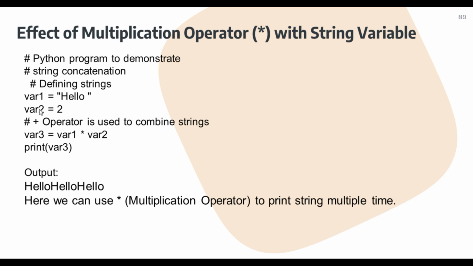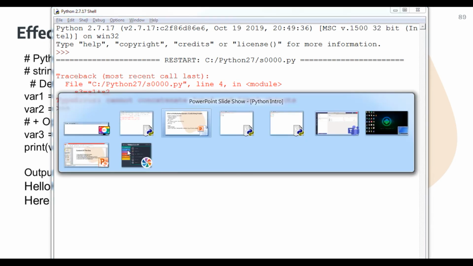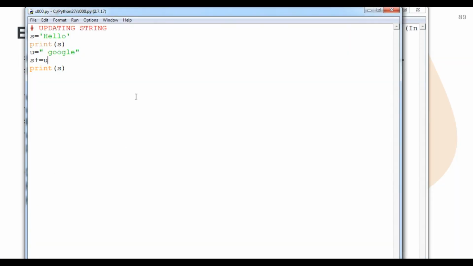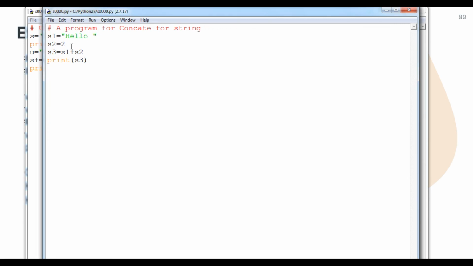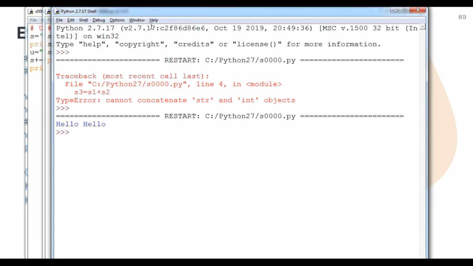Here there will be a space also. So var2 equals 2. If I use this, var3 equals var1 into var2, and print, it will print hello 2 times. In this particular code, we have used the star to multiply, so what will the output? You can see that hello is printed 2 times.